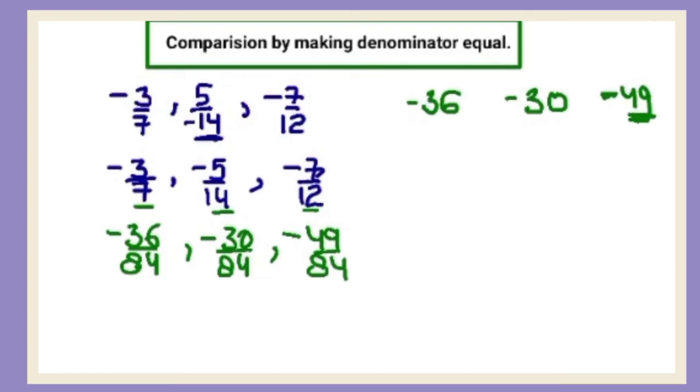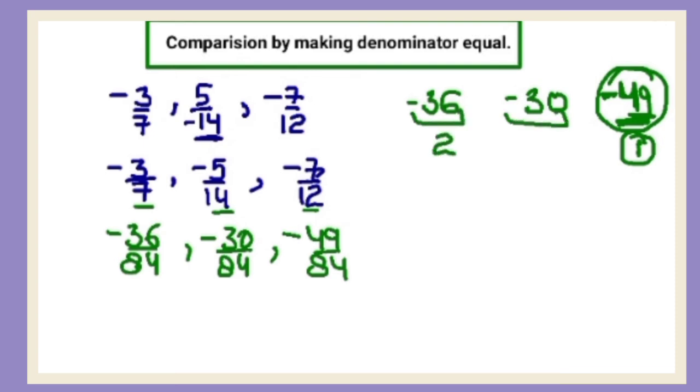49 is the greater number out of these three. But as this number has a negative sign, when a negative sign is attached to a greater number, it becomes the smallest number, right? So this is the higher value of negative. So this is the smallest one. Then the second smallest will be this one and the third smallest will be this one. In integers you have studied that if a negative sign comes with any number, what does the smallest value become? Greatest. And what does the greatest value become? Smallest, right?